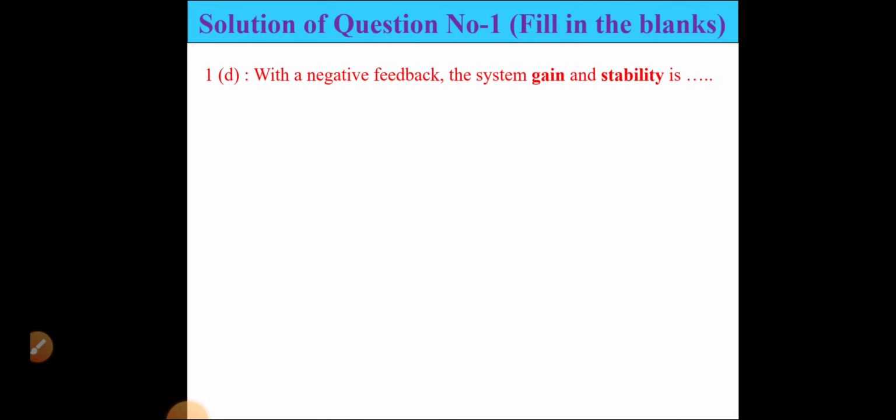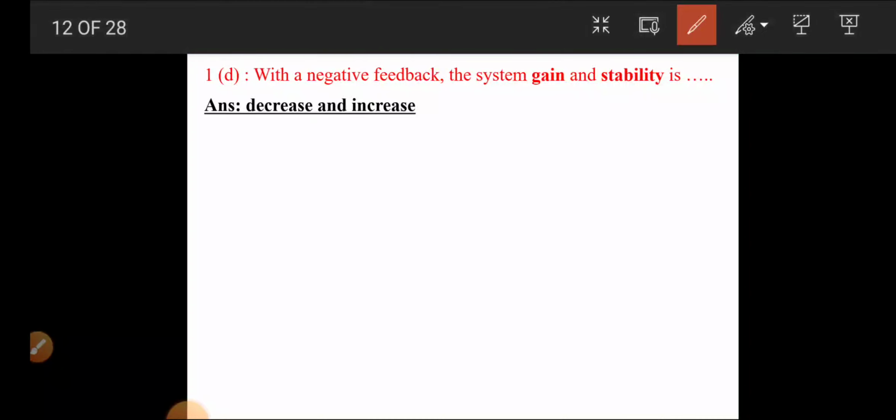Next is with a negative feedback, the system gain and stability is decrease and increase. So if the feedback is negative, as we know, the transfer function will be G(s) by 1 plus G(s) into H(s). If the feedback is negative, that means this sign will be plus.